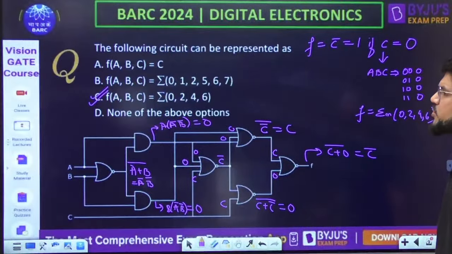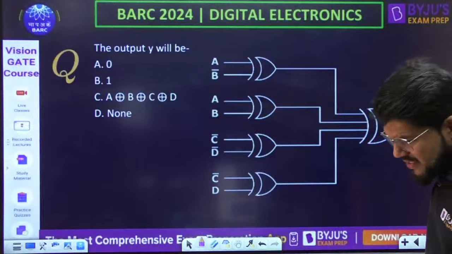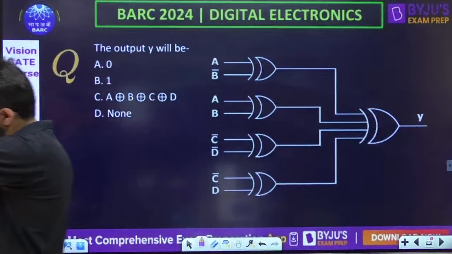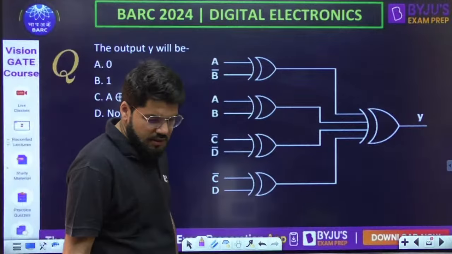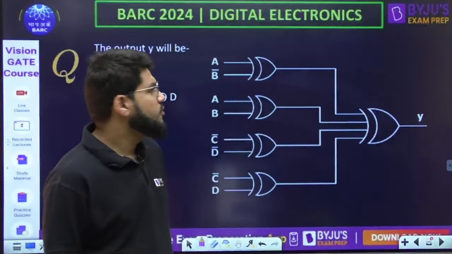Done, next question. What is the output Y here? Come on, next question. What is going to be the output Y for the following circuit?